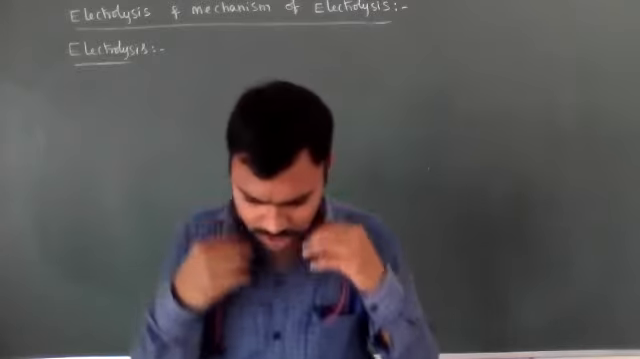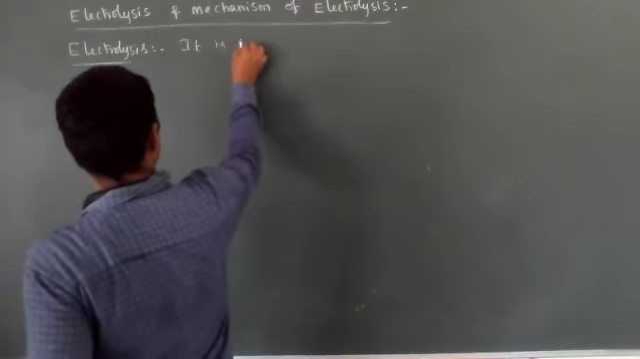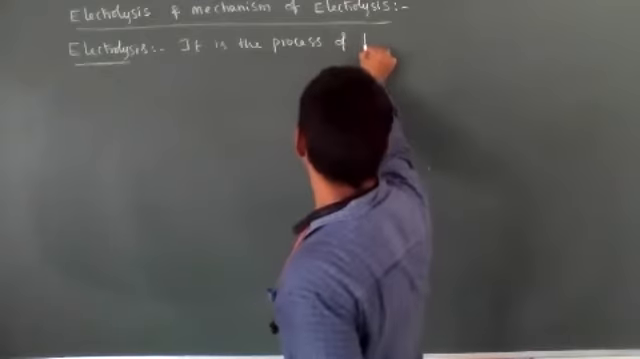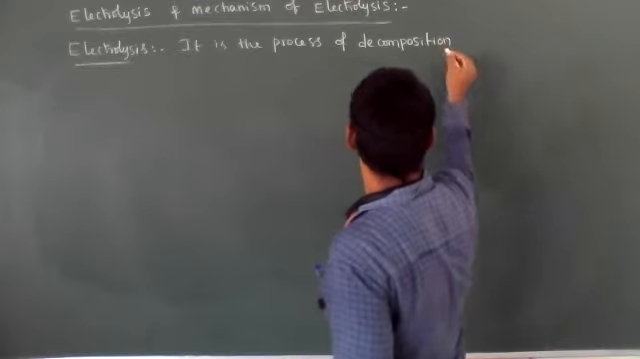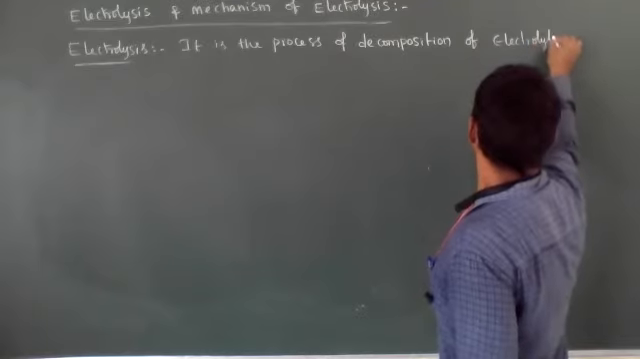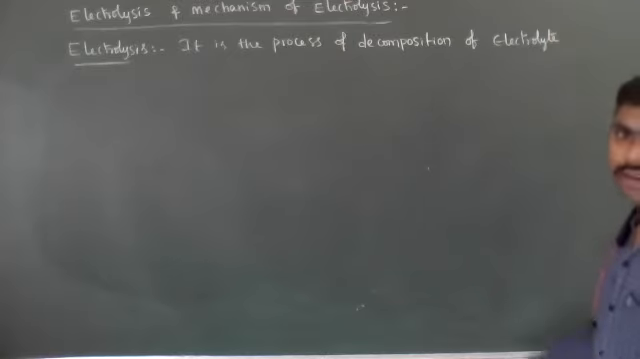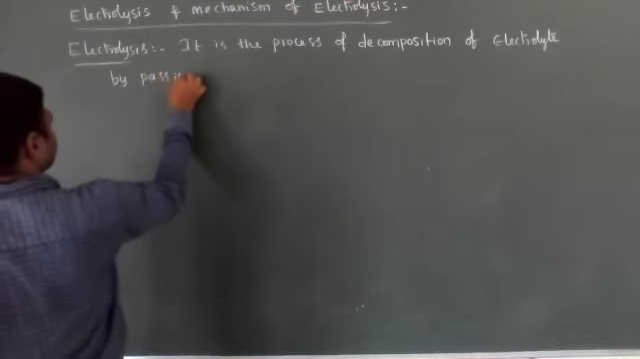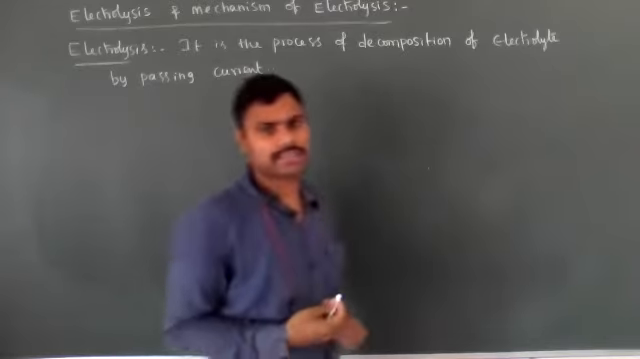Electrolysis. What is the definition of electrolysis? Electrolysis means it is the process of decomposition of electrolyte by passing current. By passing current is known as electrolysis.